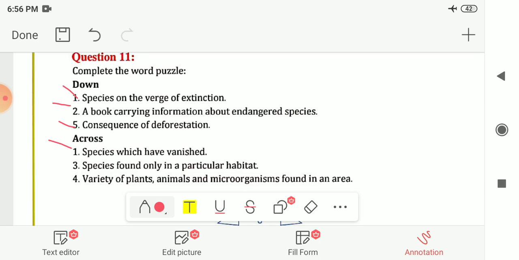In across, the first one is species which have vanished. That is known as extinct. Next is species found only in a particular habitat. That is known as endemic. And the last one is the variety of plants, animals and microorganisms found in an area. That is known as biodiversity.